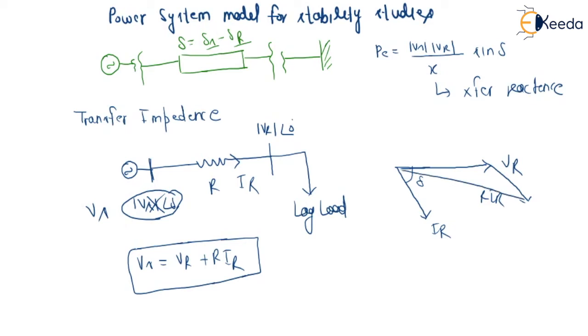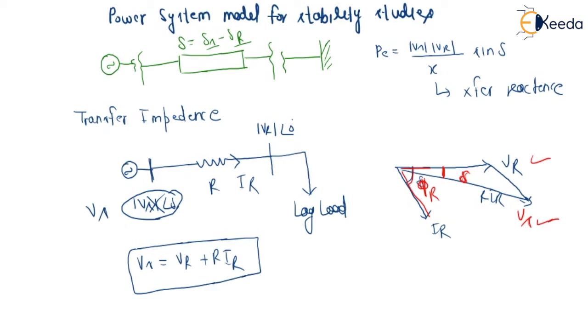So this will be Vs, and we can see this delta is negative. This is basically the power factor angle. The angle between receiving end voltage and receiving end current is phi of r, and the angle difference between Vs and Vr is delta, and now this angle is basically delta.